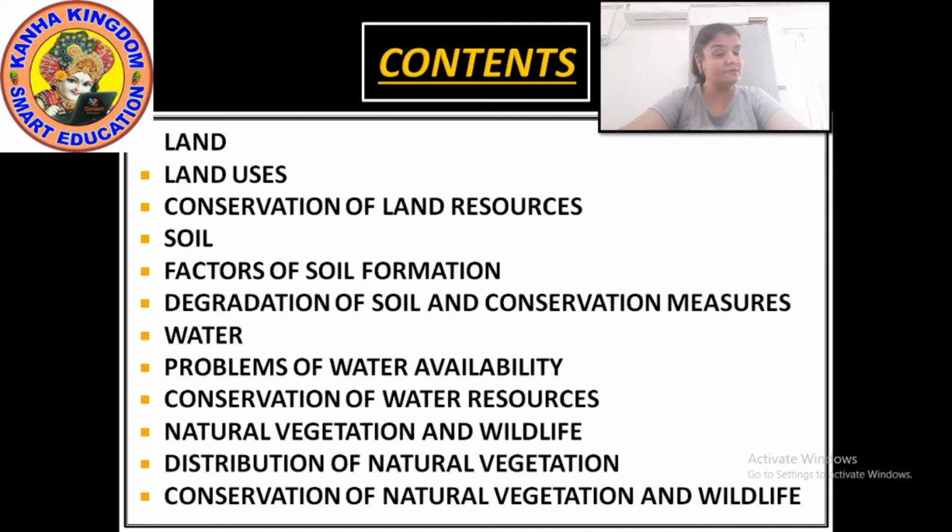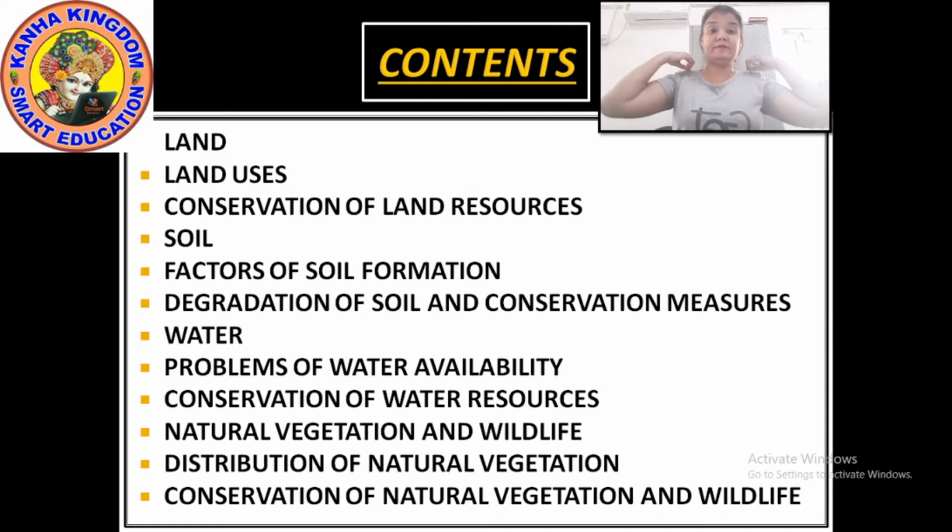How is the natural vegetation distributed everywhere? In which forms? Next, how can we conserve this natural vegetation and wildlife? What steps has the government taken to conserve all these things? To conserve water also, what steps is the government taking? How are they encouraging the people for it? To conserve the wildlife, because many of the animals are getting extinct, getting disappeared, how can we save them?